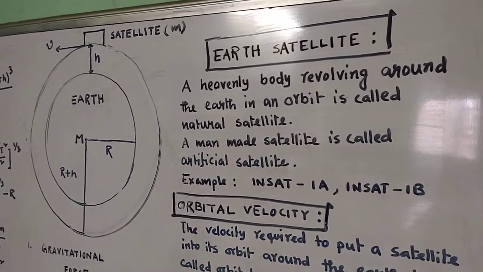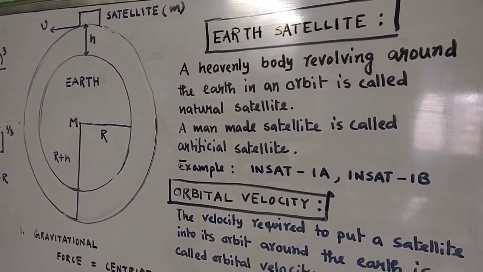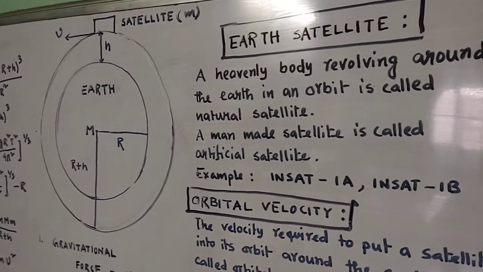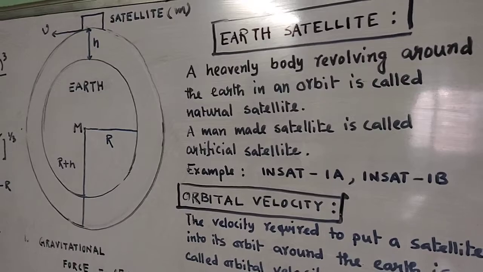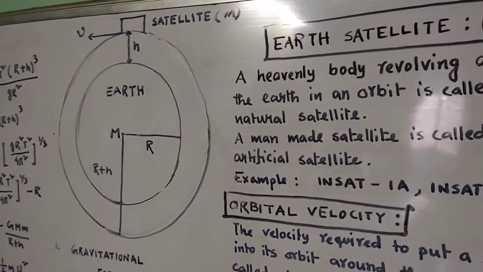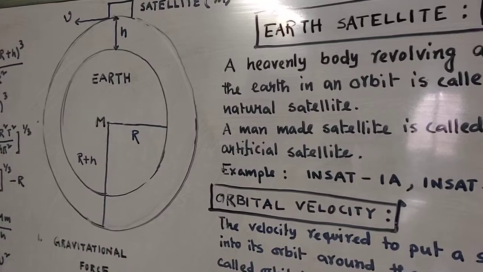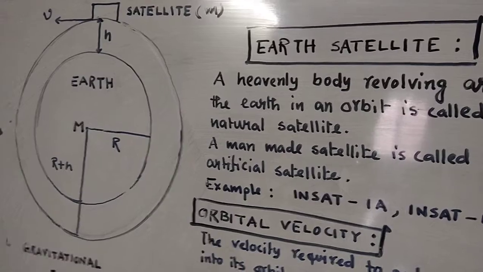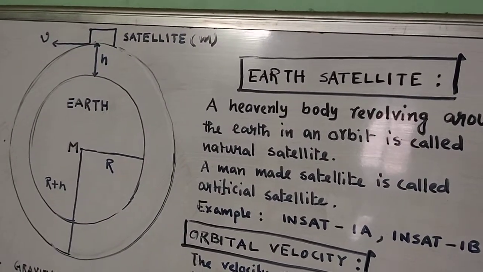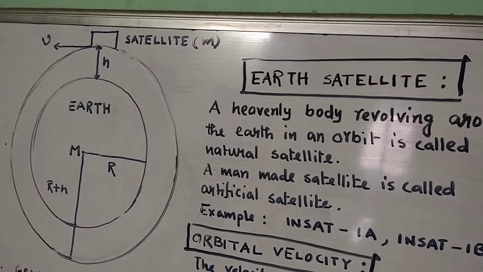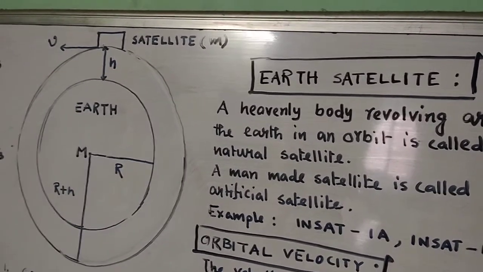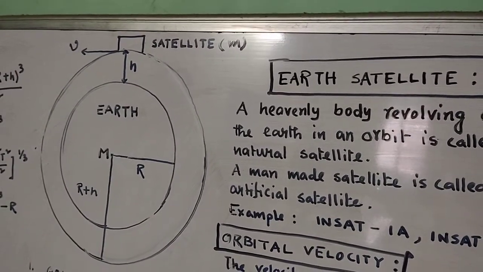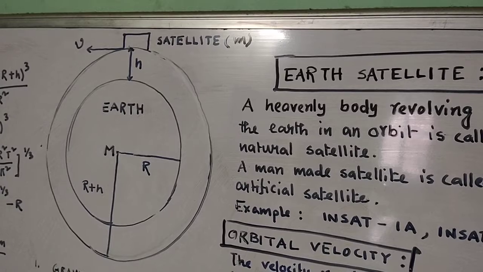So you have to raise the object from the Earth's surface to a particular height where there is no gravitational pull. If there is a gravitational pull, what will happen? The satellite comes back to the Earth's surface again. For example, in this figure, you see the Earth whose mass is concentrated at its center. Earth is of radius, you can say, capital R. Now you have to raise the satellite from the Earth's surface to a particular height, small h. At that point, you have to impart a certain velocity to the satellite, and with that velocity, the satellite moves in a constant orbit around the Earth.